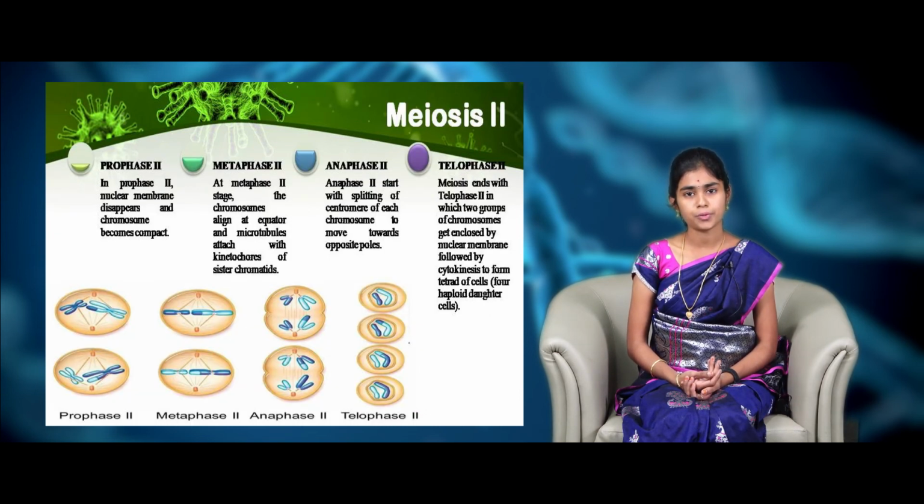Coming to meiosis 2, it consists of several phases like prophase 2, metaphase 2, anaphase 2, and telophase 2. It is completely similar to the mitosis process. At the end of meiosis 2, we get 4 haploid cells from 2 diploid cells.